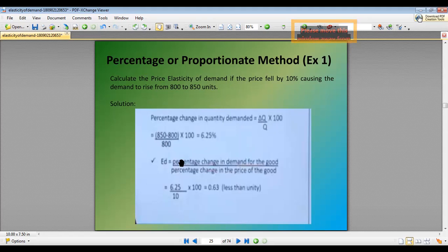So the formula is percentage change in quantity demanded divided by percentage change in price. So we have calculated the percentage change in quantity demanded, and the percentage change in price is given, multiplied by 100. So the value will come out to be 0.60, that is less than unity.